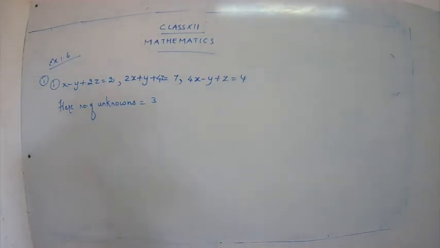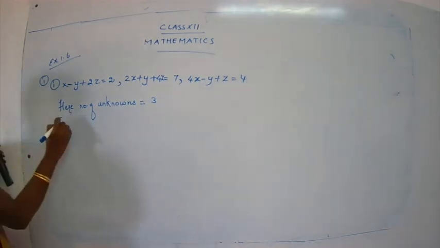If you just refer to your Rouché-Capelli theorem, what is the statement? The statement was a system of linear equations written in the matrix form as Ax is equal to B. So first of all we have to write down the system in the form of Ax is equal to B, and then later on we are going to check for the consistency.